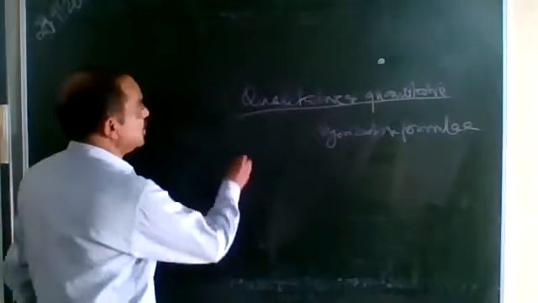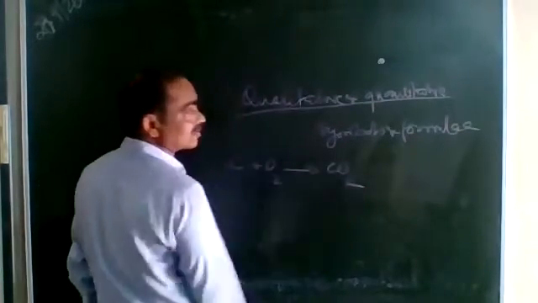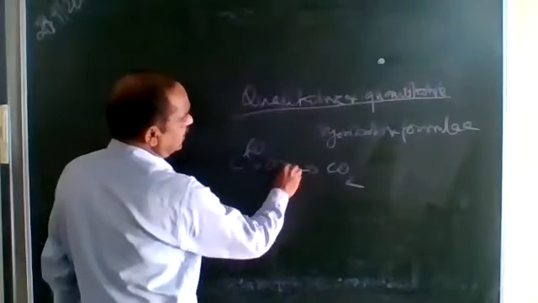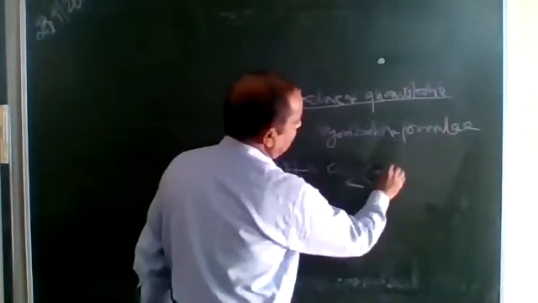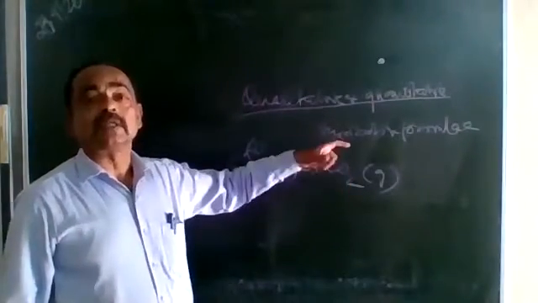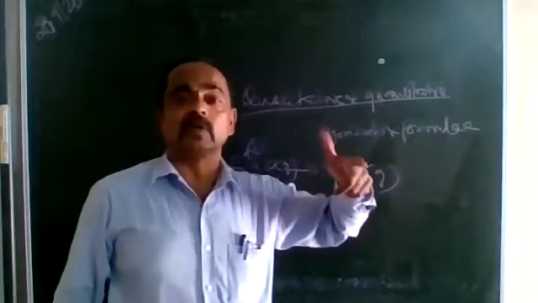Suppose we say, when carbon is burnt in oxygen, we get carbon dioxide. You know the physical state of carbon is solid, right? Oxygen is gas and carbon dioxide is gas. So this is the quality of the reactants and the products. And quantity means when you write down the balanced chemical equation.